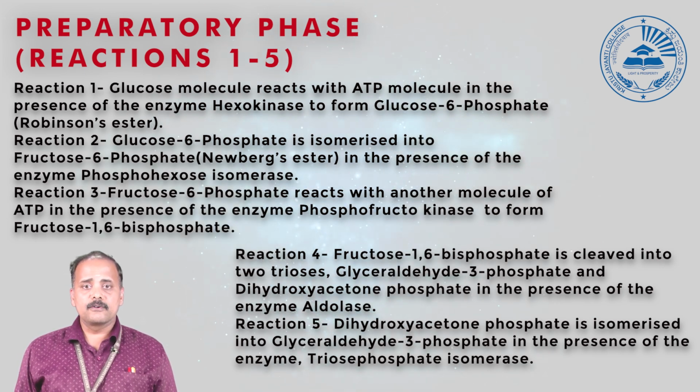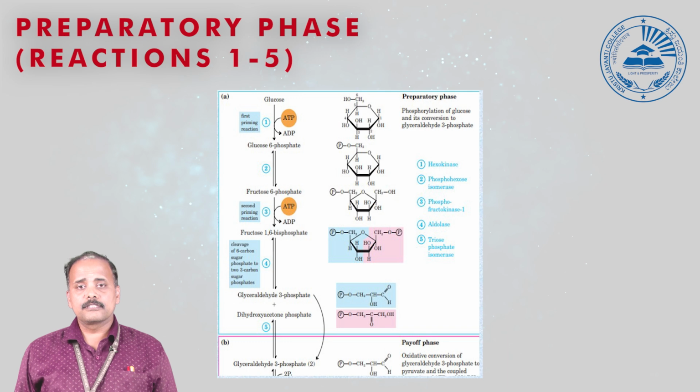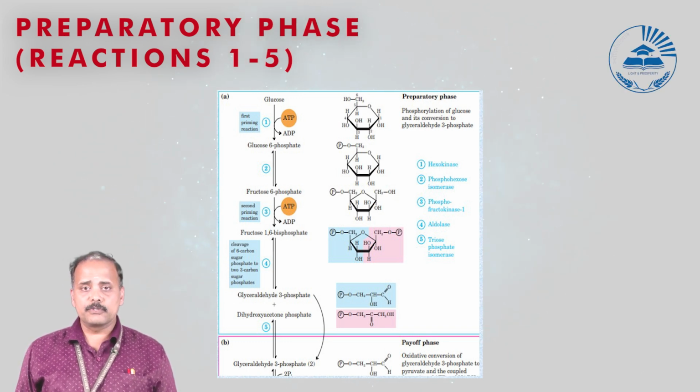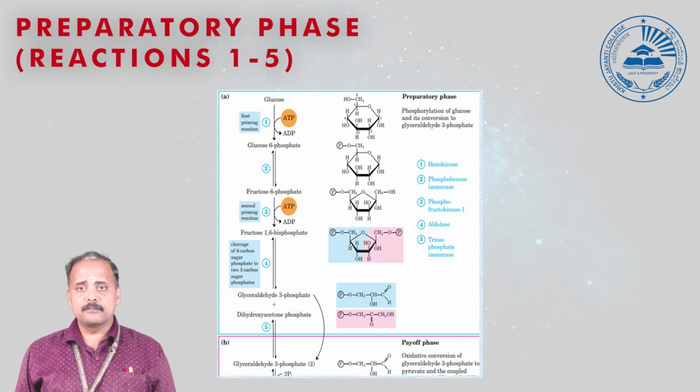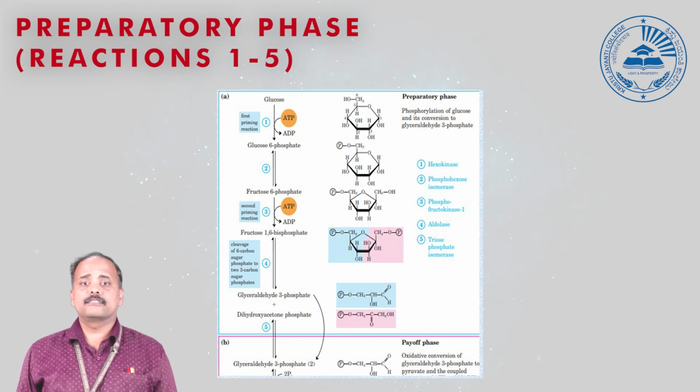After forming glucose 6-phosphate, which is a hexo sugar, this hexo sugar is converted to a keto sugar. So glucose 6-phosphate to fructose 6-phosphate conversion will take place. This reaction is mainly catalyzed by phosphohexoisomerase.